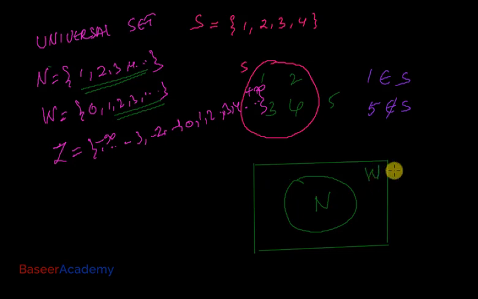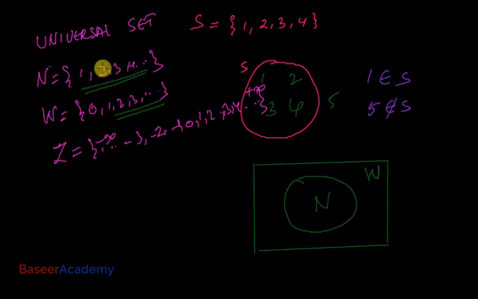And here I can write down the set W. W is a set of whole numbers. So I can represent it in this way, because this rectangle that I drew here represents the set W, which is a set of whole numbers, and this N that I wrote here represents the set of natural numbers. I have written the set of natural numbers within the set of whole numbers, because all the natural numbers are also a part of whole numbers, right?